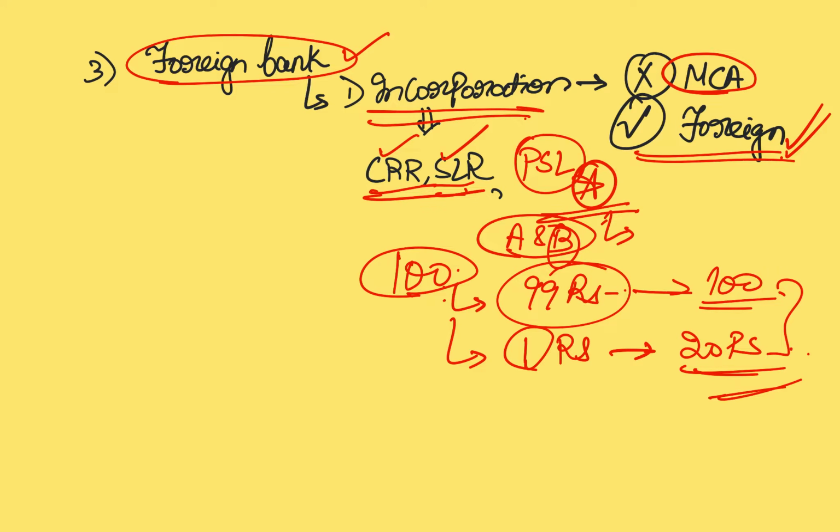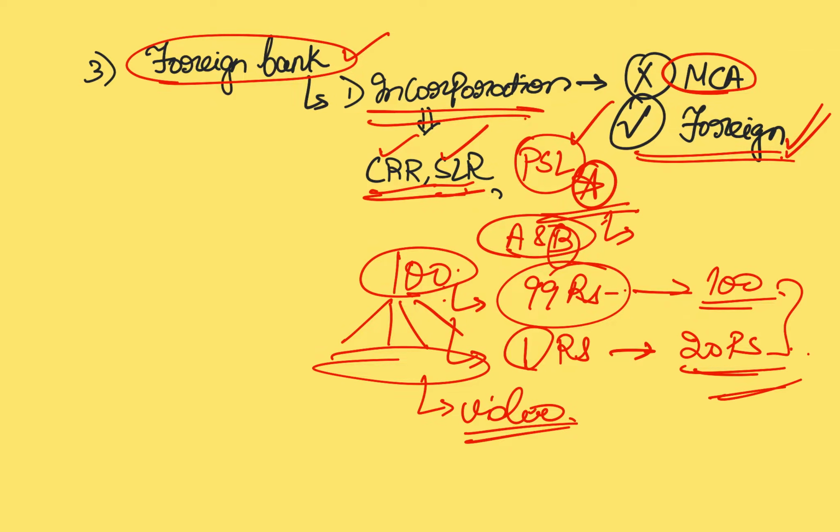Now, in order to facilitate that, we have priority sector lending, where this 100 rupees is redistributed to various groups according to the notifications of RBI from time to time. What are those categories? Everything else is discussed in the video below. Please go through that video. You will get a detailed description of what priority sector lending is all about.